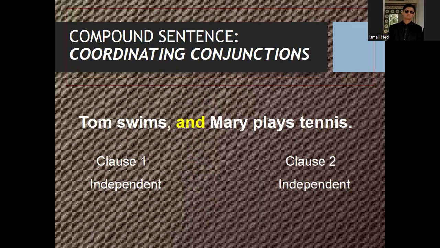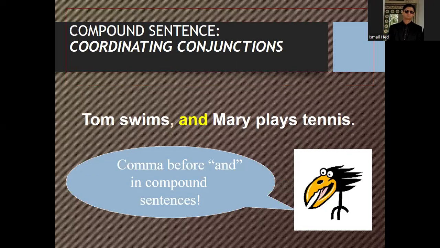Tom swims and Mary plays tennis. So clause 1, Tom swims, is an independent clause, whereas Mary plays tennis is also an independent clause, but both of them are connected by a coordinating conjunction. Here, the comma before "and" in a compound sentence is utilized in order to show that Tom swims is one clause and Mary plays tennis is another clause.